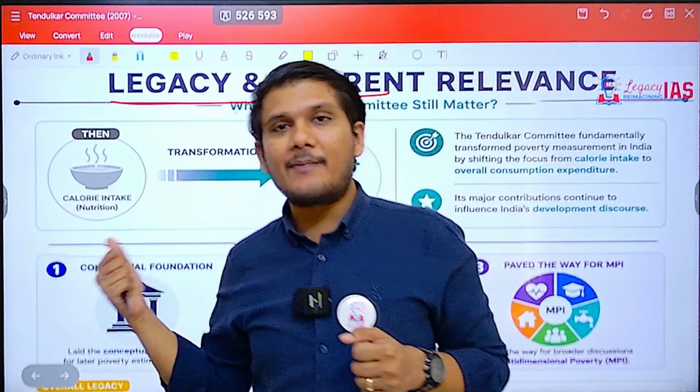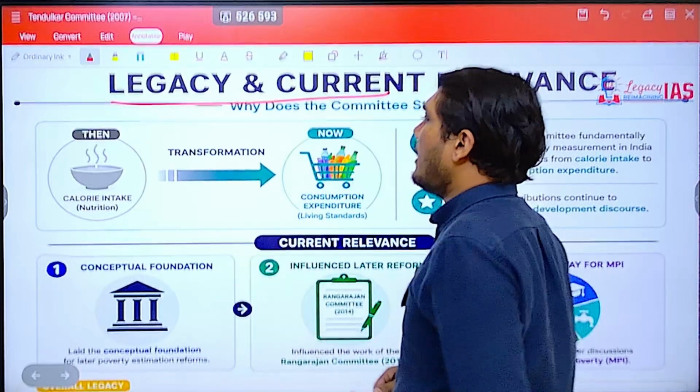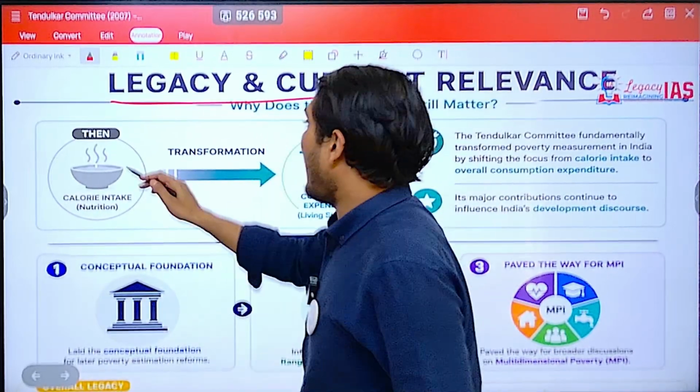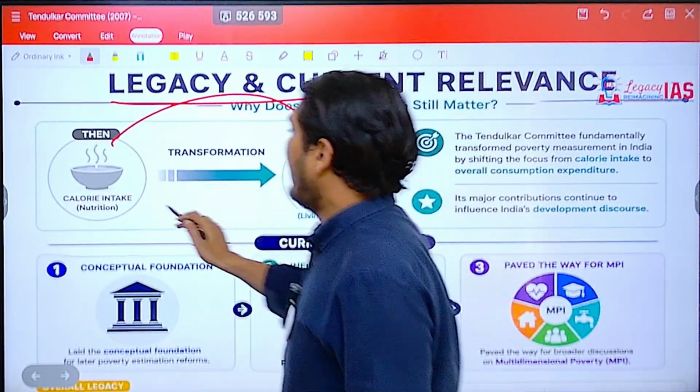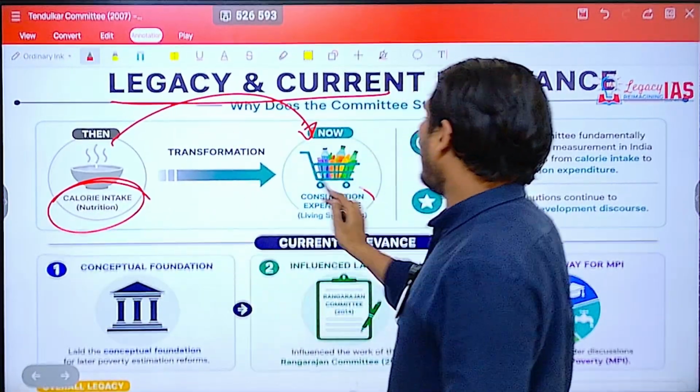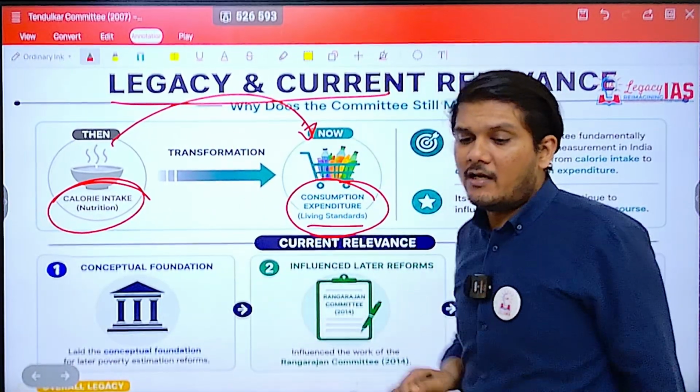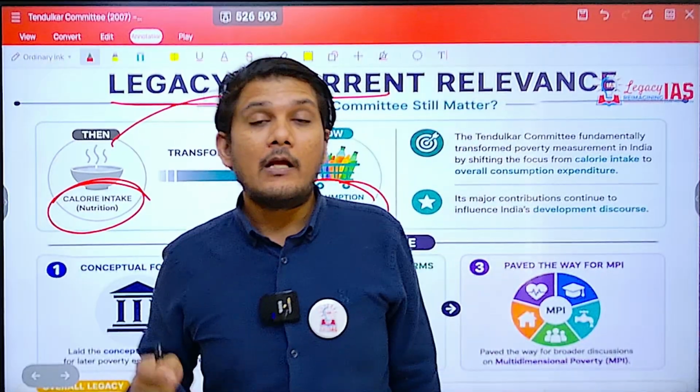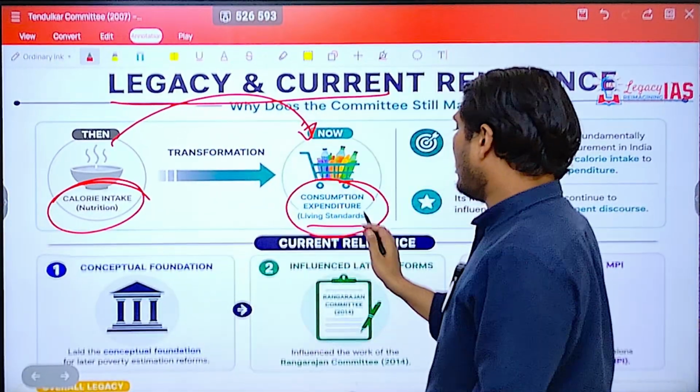However, this committee still remains relevant because it transformed the calorie intake method to the consumption expenditure method, which is linked to living standards.